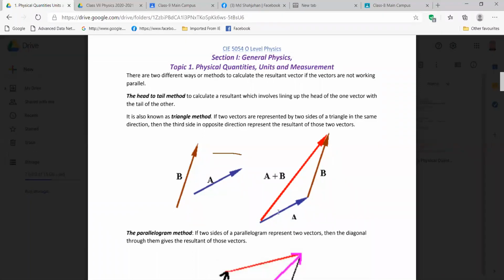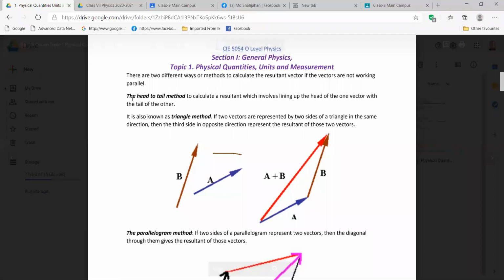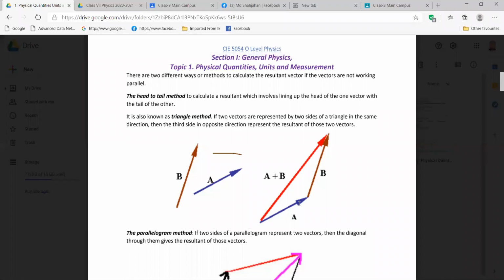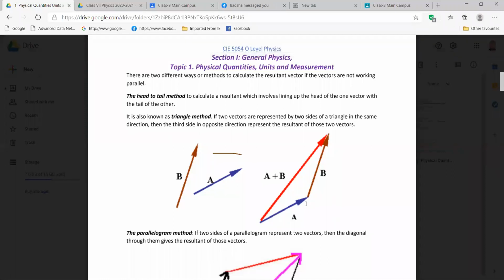Again, what we'll do, we'll take B now. And we wrote the head to tail method, right? So here we have the head of A, and we will connect the tail of B with the head of A. That's why it is called the head to tail method.